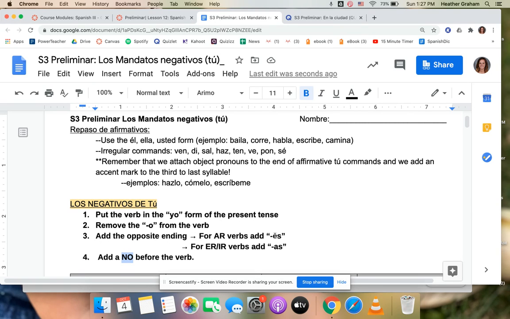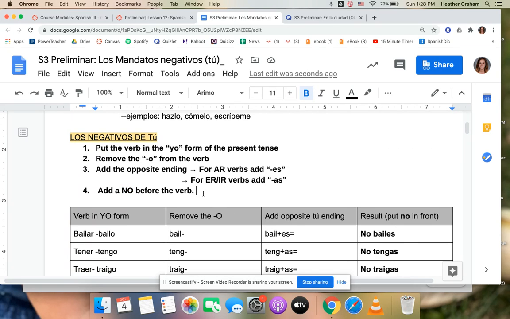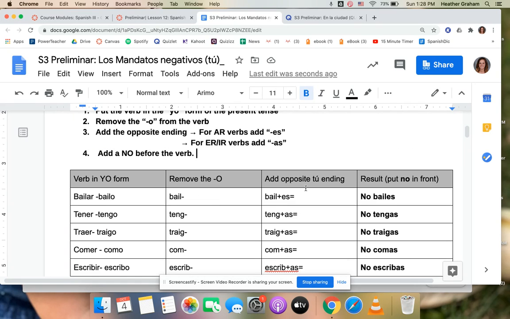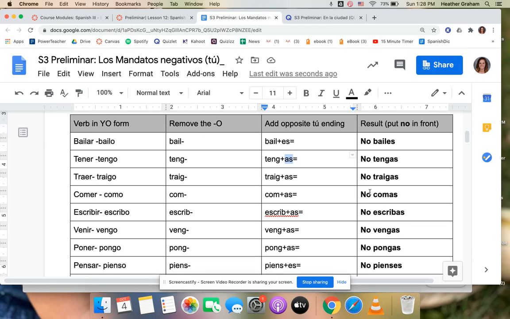So AR verbs, we're going to get an ES. ER and IR verbs, we're going to get an AS. And remember, you can pull up your notes that we took on Thursday, Friday as a reference. Okay, so a couple of examples here. Tener goes to tengo, yo form, take off the o, we have teng. Now, because it's an ER verb, as we see right there, we're going to do the opposite ending and add an S. So we have AS, tengas. And then we put the no in front, no tengas. Okay, if I'm going to say, well, don't have a good day, no tengas un buen día, which is a little bit of an odd command, but you could say it, I suppose.